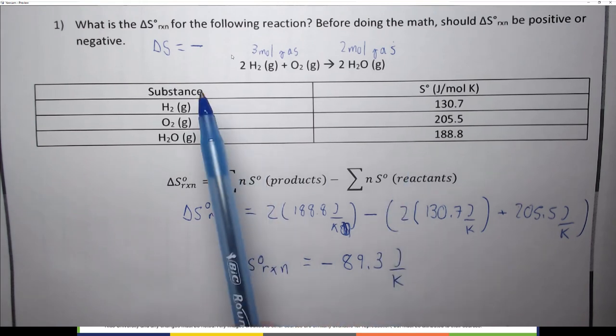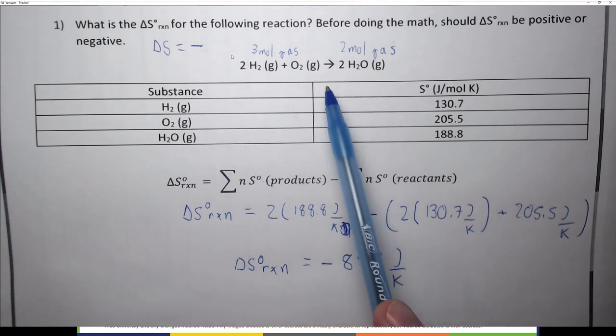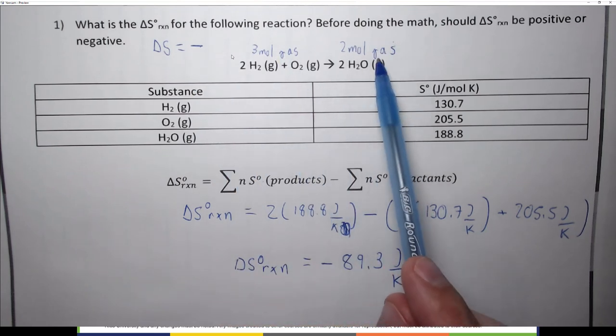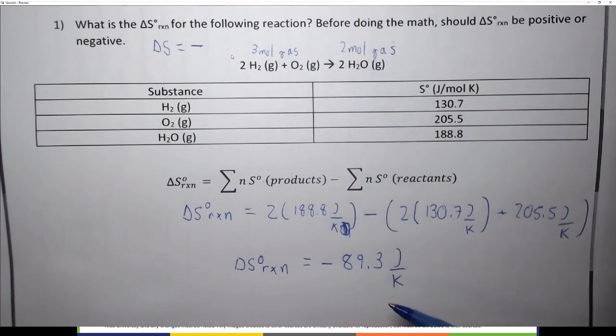Note that I predicted that this would be negative because we had 3 moles of gas forming 2 moles of gas. But here now I can actually calculate how negative it will be by using products minus reactants. This is exactly the same as it is for delta H, and you're actually going to see this equation one more time for delta G, this products minus reactants.